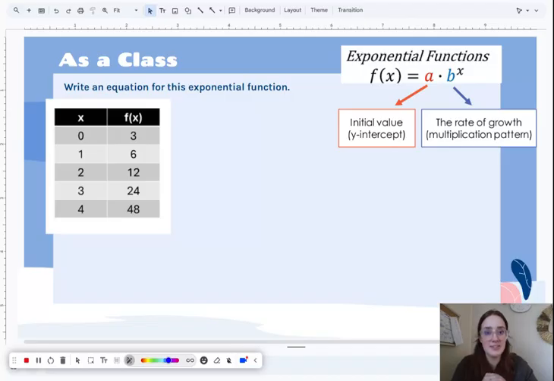We're gonna do this as a class. The next one you're gonna try on your own. Okay, so we've got our equation off to the side. We're just gonna rewrite it too.